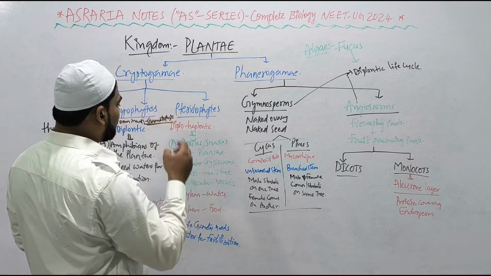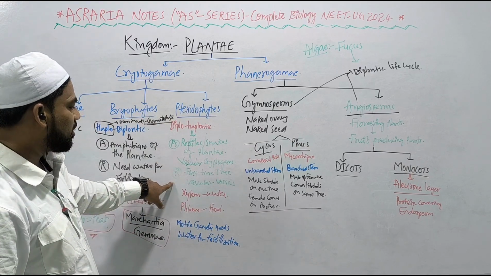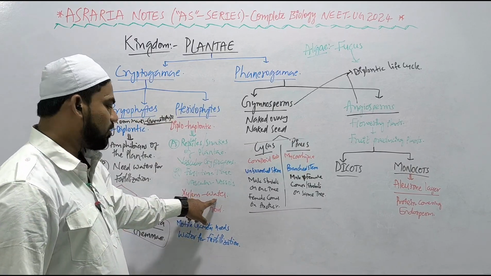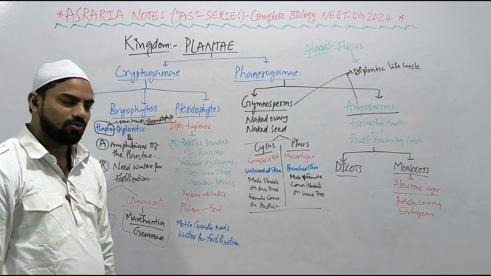Pteridophytes have diplohaplontic life cycle. Assertion: Pteridophytes are called the reptiles or snakes of the plant kingdom. They are the vascular cryptogams. Reason: the first true vascular tissues, such as xylem, which is helpful in water conduction, and phloem, which is helpful in food conduction, appear in the Pteridophytes. Motile gametes of the Pteridophytes need water for fertilization.